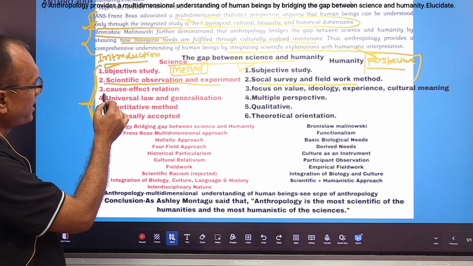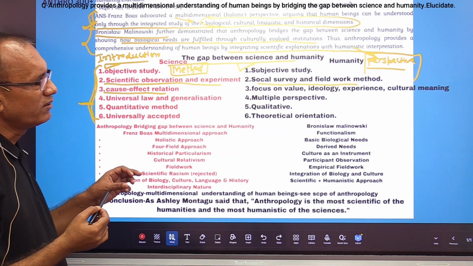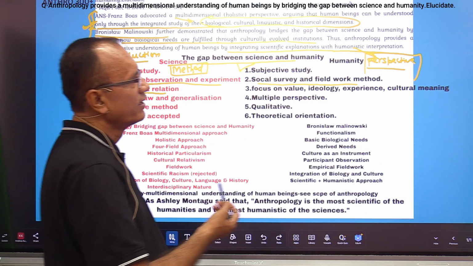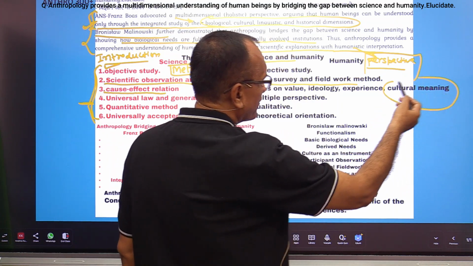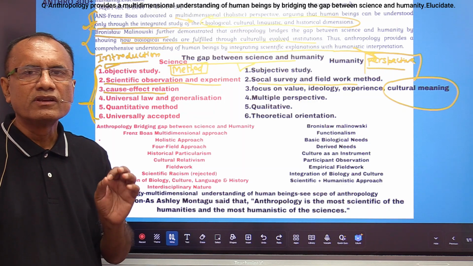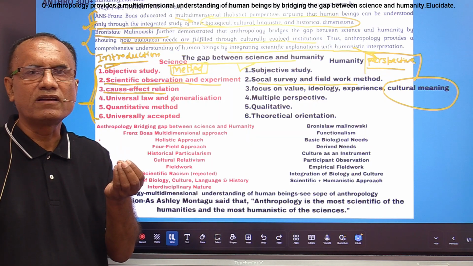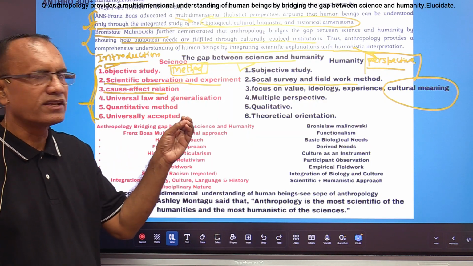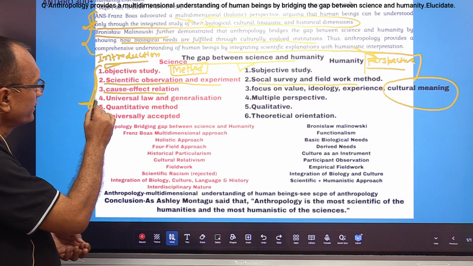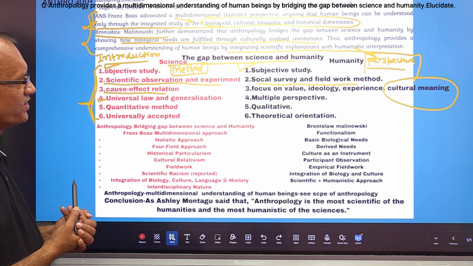Third, science is based on cause-effect relations, while humanity mainly focuses on value, ideology, experience and cultural meaning, right? That is very important, that in humanity we look at the cultural meaning of something. And in science we have universal law and generalization.